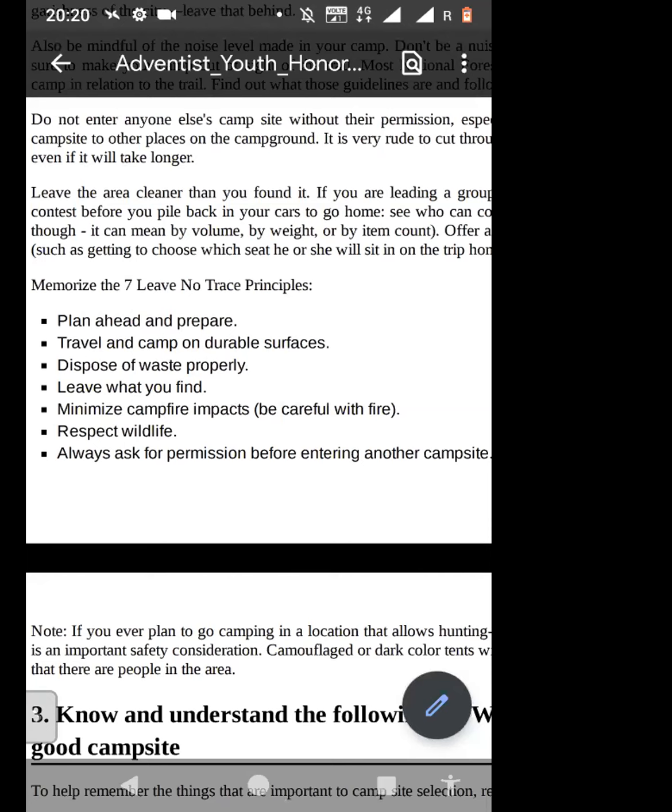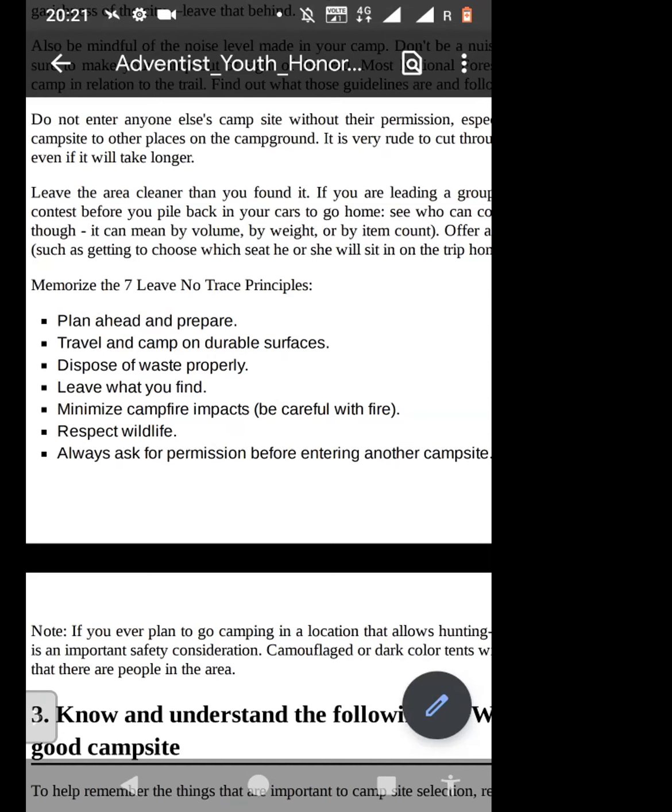And the next point is always ask for permission before entering another campsite. Now, when we go camping, you usually go camping to a place where others are not camping. But suppose you're having other campers around, right? You are Kuwait Pathfinders, you go and see some scouts, right? Because scouts are worldwide. Don't simply go, oh, you are scouts and I'm Kuwait, let's have some challenge. You should always ask for permission before entering their campsite. You should respect them, and in turn, they will respect you.